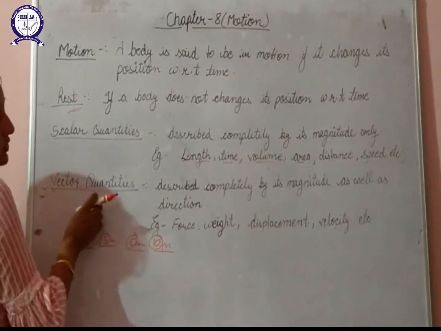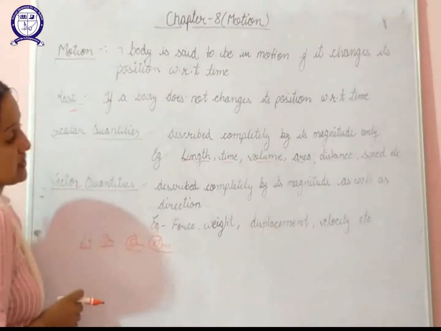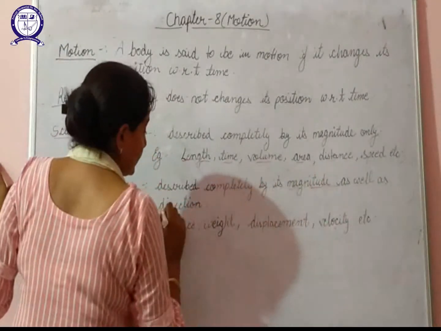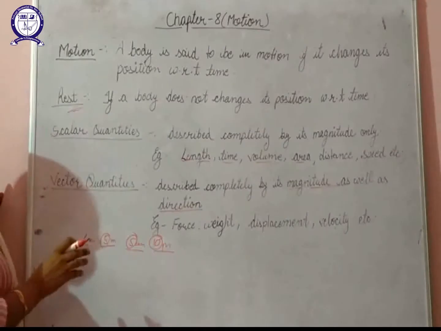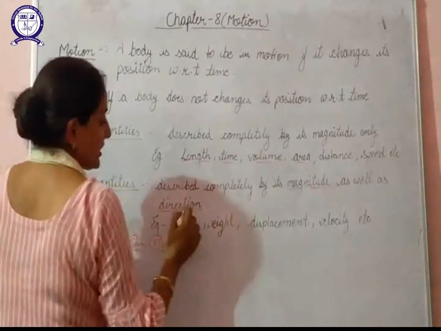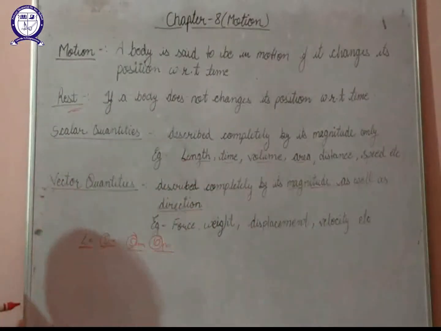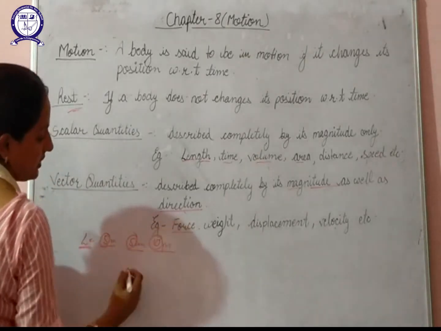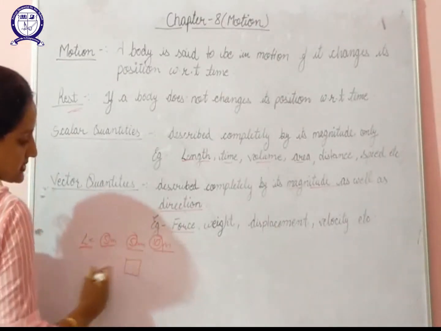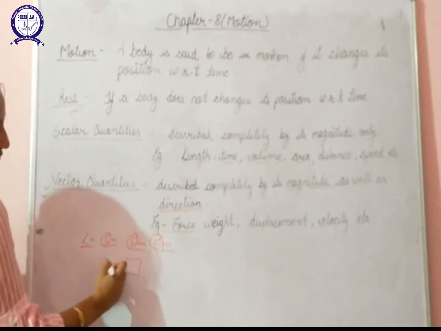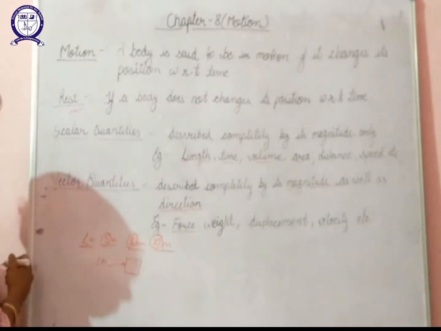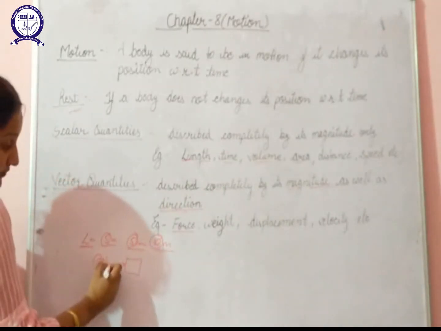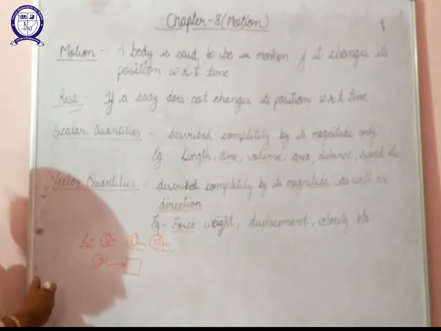Next are vector quantities. If a quantity can be described completely by its magnitude as well as direction, that is, if a quantity has both magnitude as well as direction, then we can say that this particular quantity is a vector quantity. For example, force. Suppose a body is there. If I want to apply a force of 5 Newton, this 5 is the magnitude of force and we can specify the direction of force also.